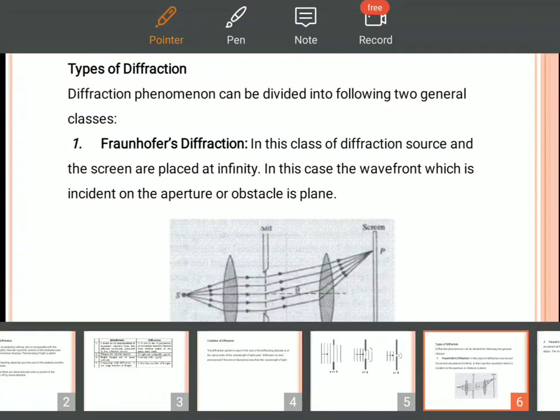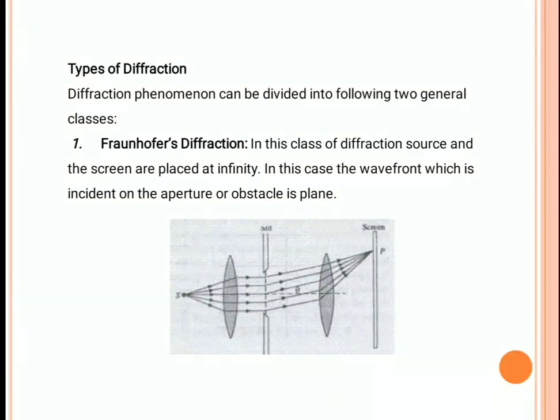In this case, the wavefront which is incident on the aperture or obstacle is plane. Why? Because generally the source S is at infinite distance. Whatever the source, near the source the wavefronts may be cylindrical or spherical in shape. As they move a very long distance, these wavefronts are converted into plane wavefronts.